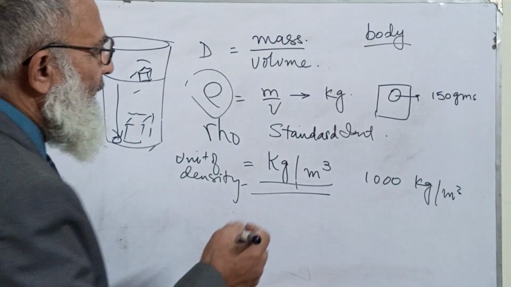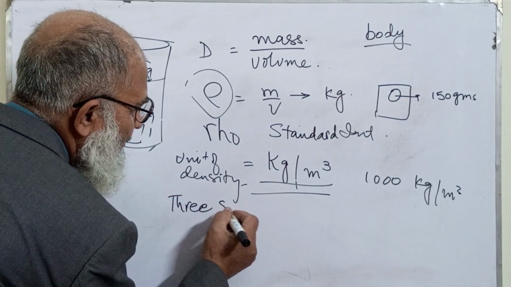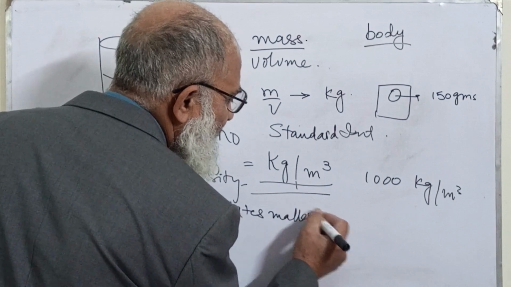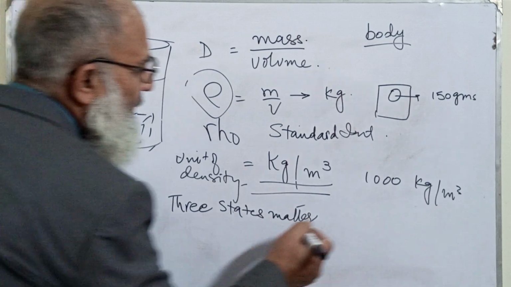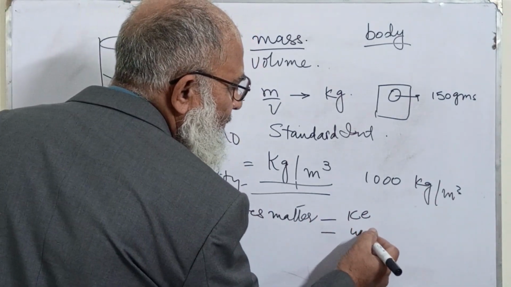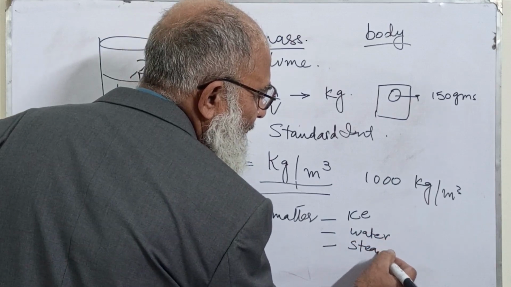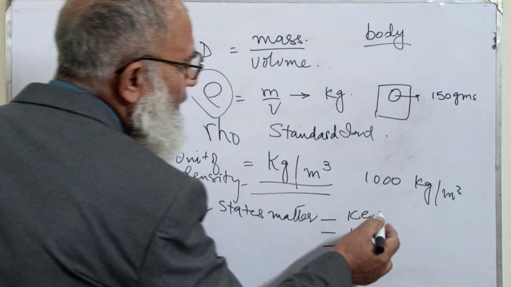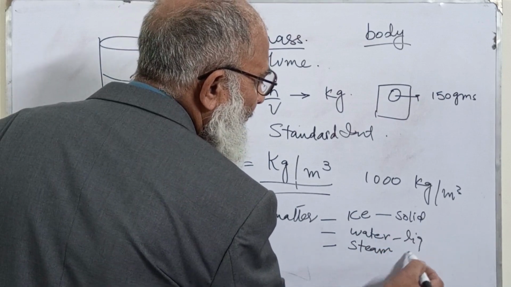You might have studied the three states of matter, and ice is one of the three states which we see daily in our daily life. It is ice, it is water, and it is steam. These are the three states of water. This is solid, this is liquid, and this is gas.